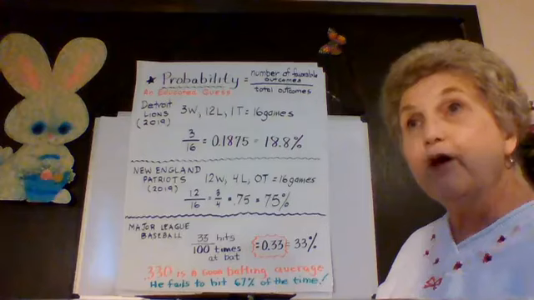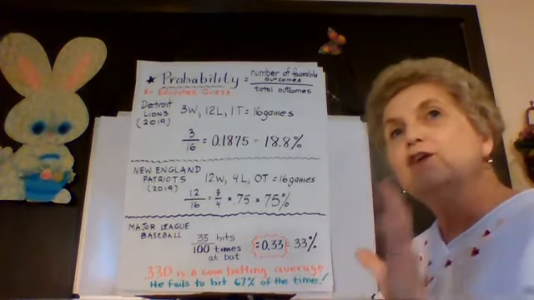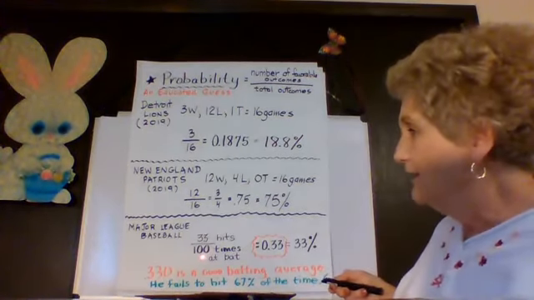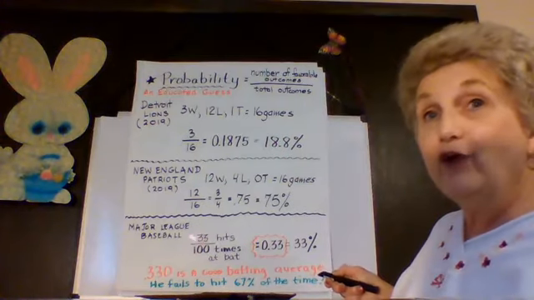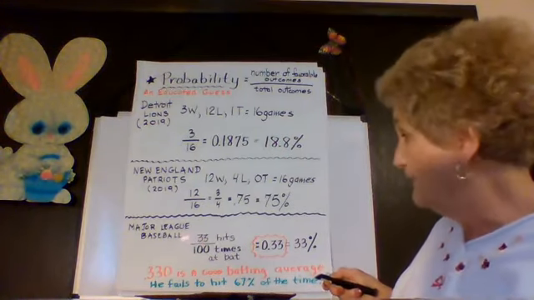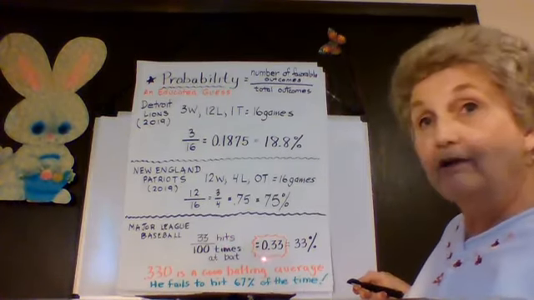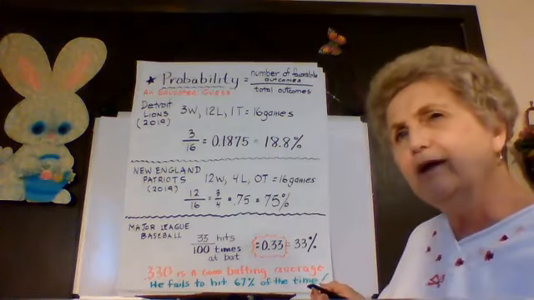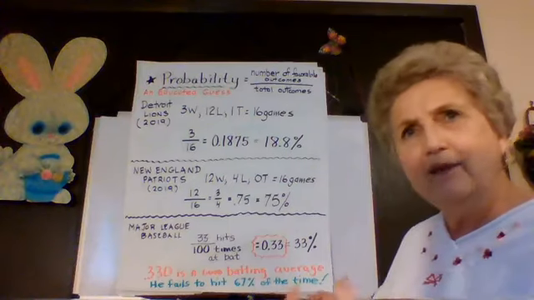You know, Major League Baseball, you often hear a batter bats maybe 295, 350. You know where they're getting that number from? Watch. Let's say a baseball player came up to bat 100 times and only got a hit 33 of the times, okay? Let's change that to a decimal. It would come out to be 33 hundredths, or 33%. That baseball player only got a hit 33% of the times that he was up to bat.